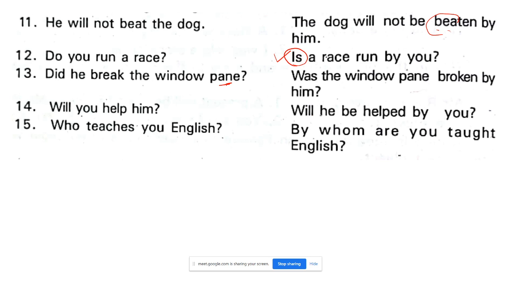Now, will you help him, girls? Will he be helped by you? Will he be helped? Don't forget it is ed. Will he be helped by you?